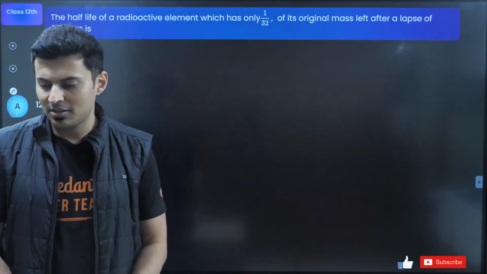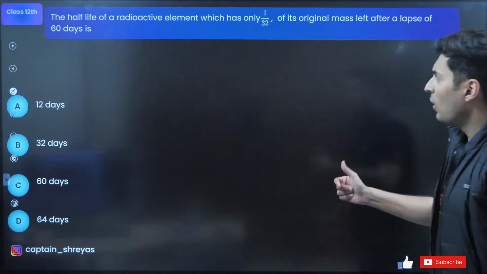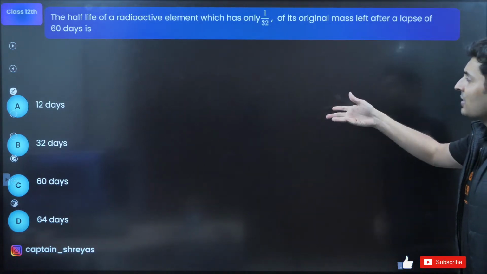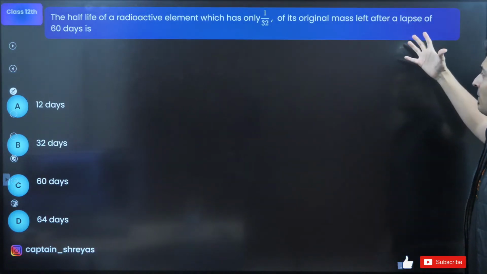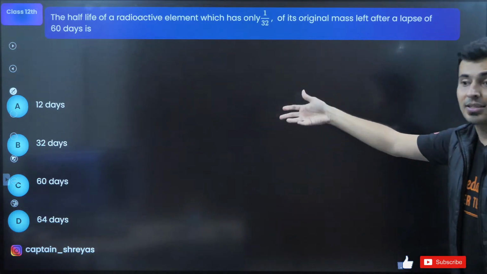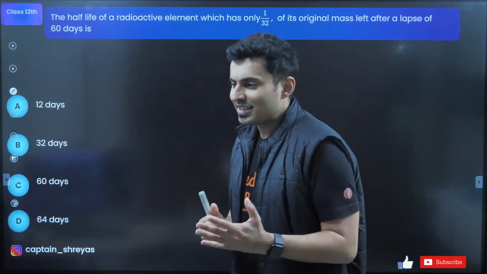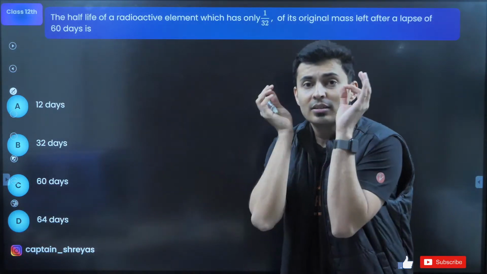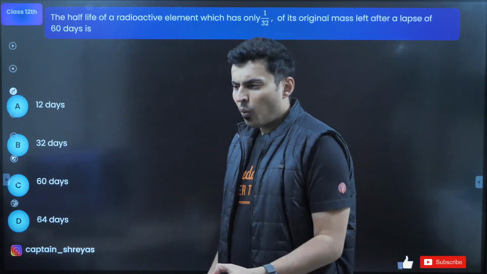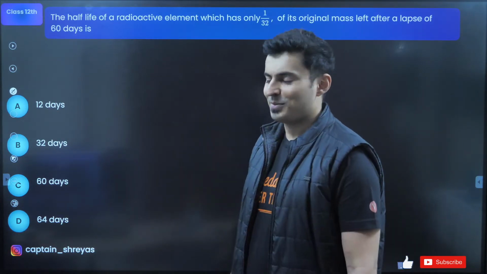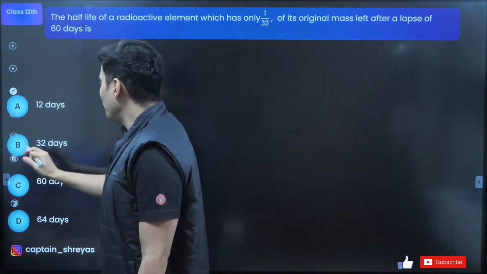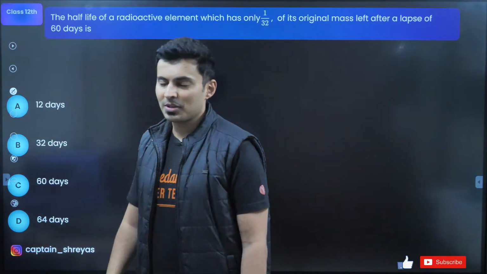Let's do a question based on this. The half-life of a sample which has 1/32th of the original mass left after 60 days is how much? After 60 days, only 1/32th is left. What is the half-life of that sample? Come on, my warriors, figure this out a bit. What is the answer for this question?